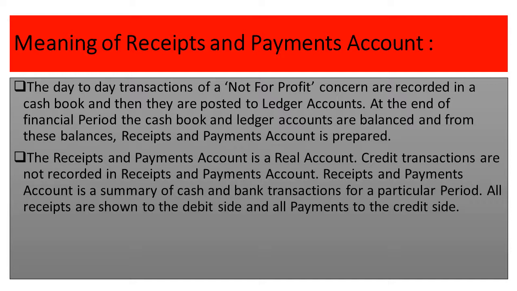In the receipt and payment account, the summary of cash and bank transactions for a particular period of time is recorded. That means we only have to see whatever cash we have received and whatever cash we have paid. If cash is received, it is considered a receipt and is shown on the debit side of the receipt and payment account. If we have paid cash, it is called a payment and is shown on the credit side.